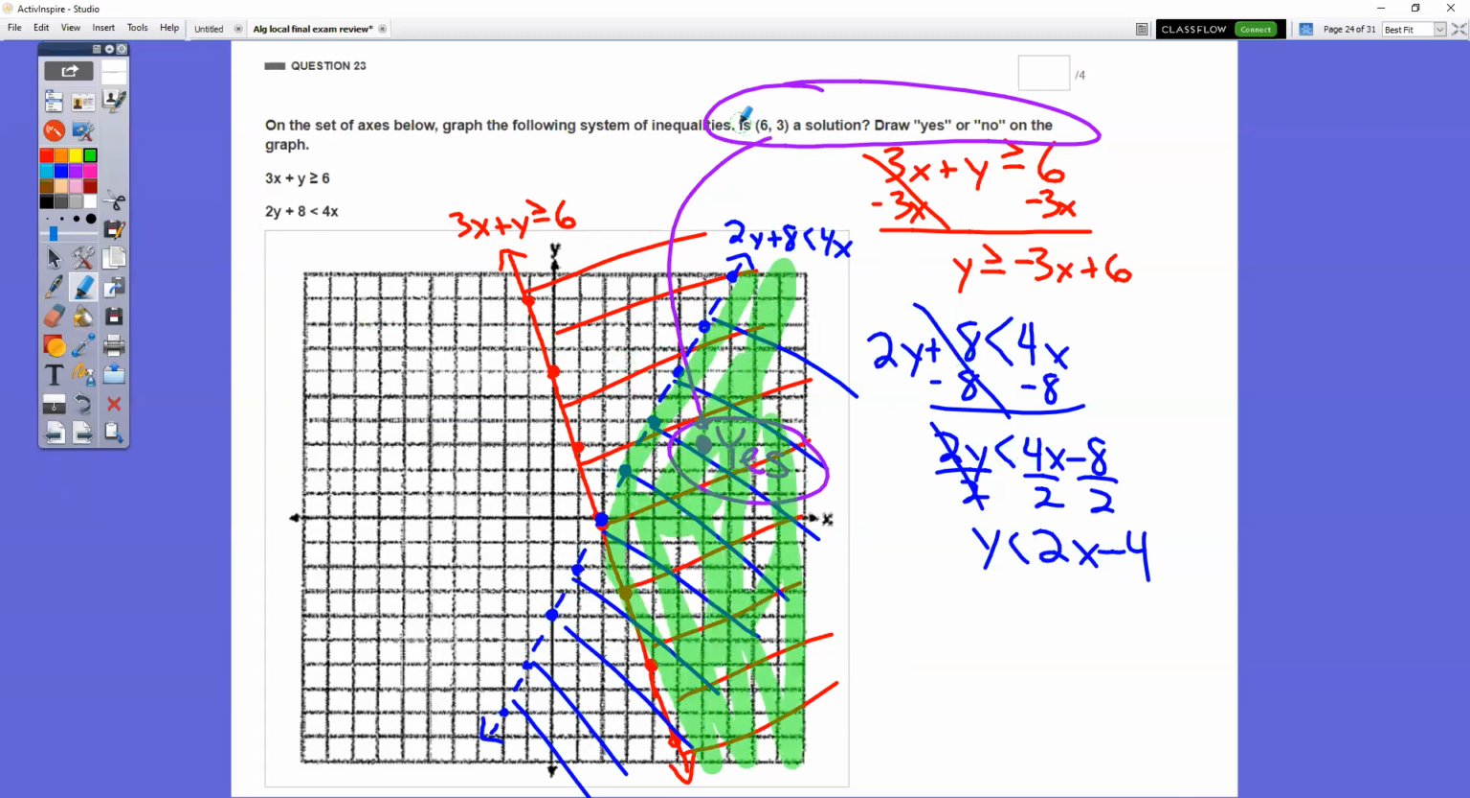So now you have to answer, is 6,3 a solution? Well, 6,3, you can see my little dot right here. 6,3 is right there. Is that in the double shaded area? Yes, it is. So that's why I wrote the word yes.